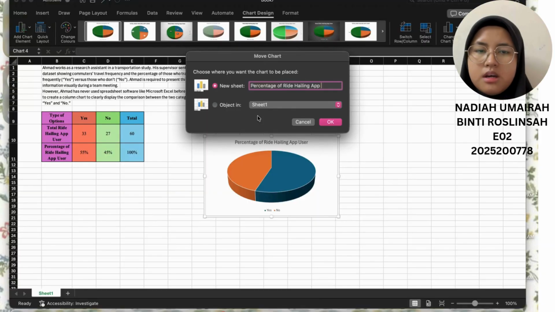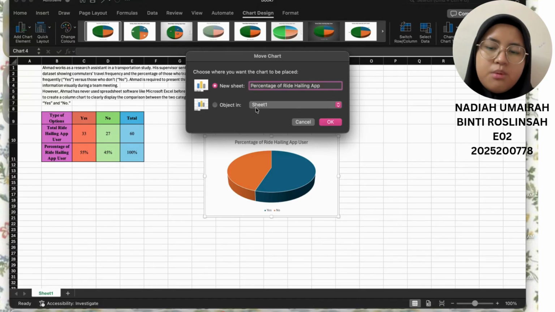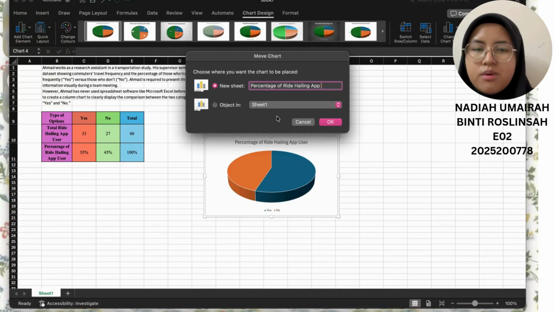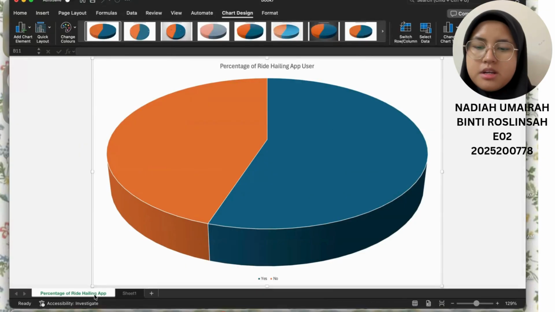Then at this part, you can choose where your sheet is gonna be, after sheet 1 or before sheet 1. I choose sheet 1 because I want it to be between them. So click OK. Now they make a new sheet for your pie chart.